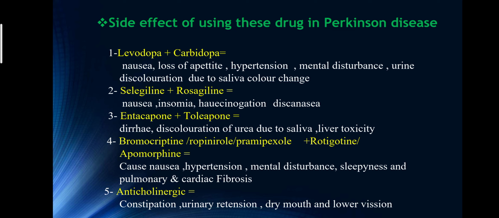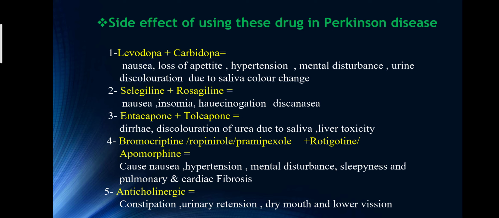Its side effects are nausea, insomnia, hallucination and dyskinesia. When you take entacapone and tolcapone, it causes diarrhea and discoloration of urine, and it also causes liver toxicity.